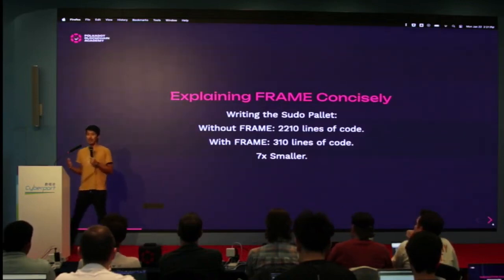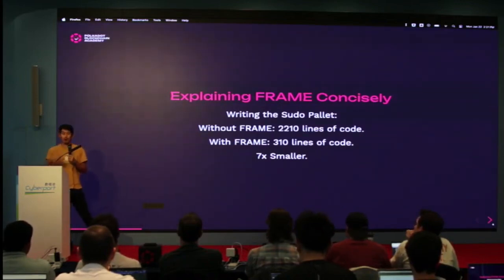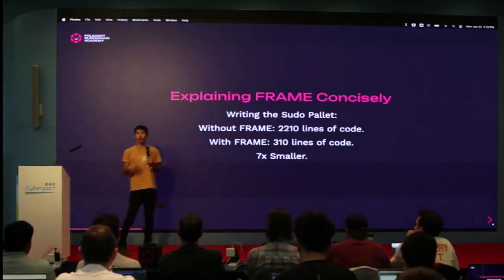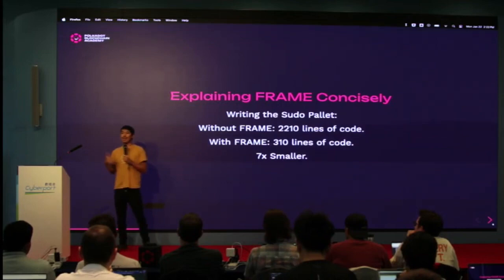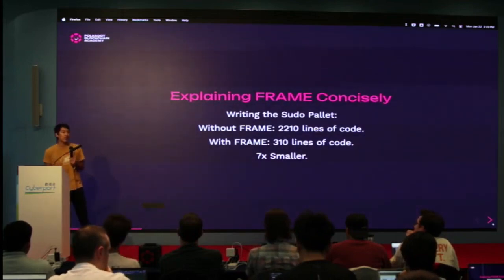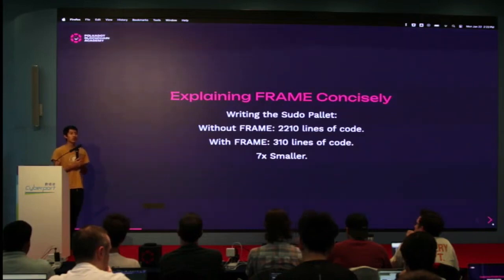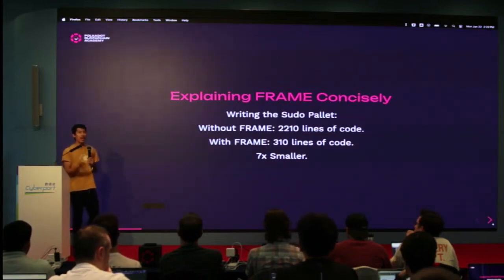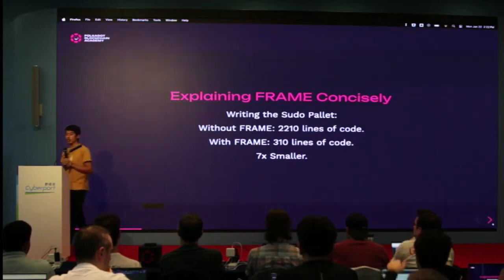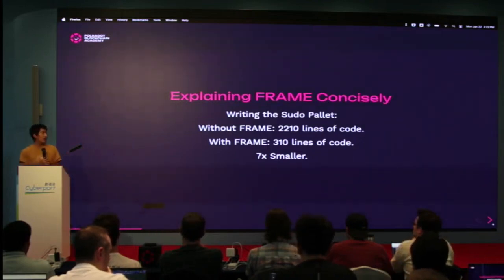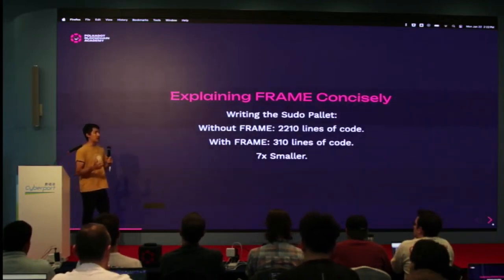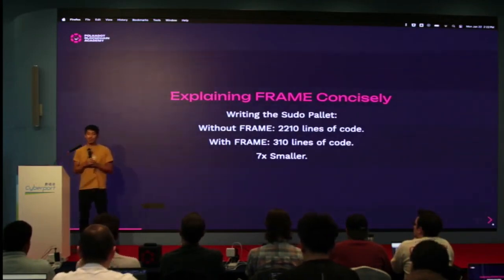Compared to other SDKs that don't have the power that I'm going to show you with macros, you have to write so much boilerplate code over and over. With Frame, we handle that for you automatically and do it in a Rust-safe way. And this is very powerful. All right? This enables you to write safe code faster and build what you want faster. This is the big sell of the Substrate framework, and very much under the core ideologies of what we want to do with Polkadot, and be able to enable developers to build what they want fast, quickly, and securely.